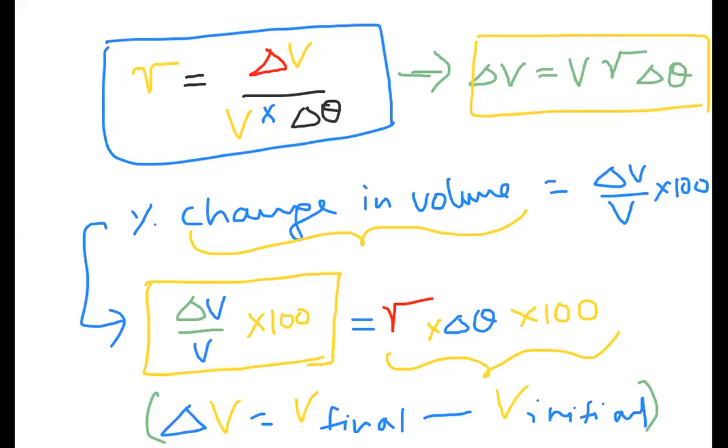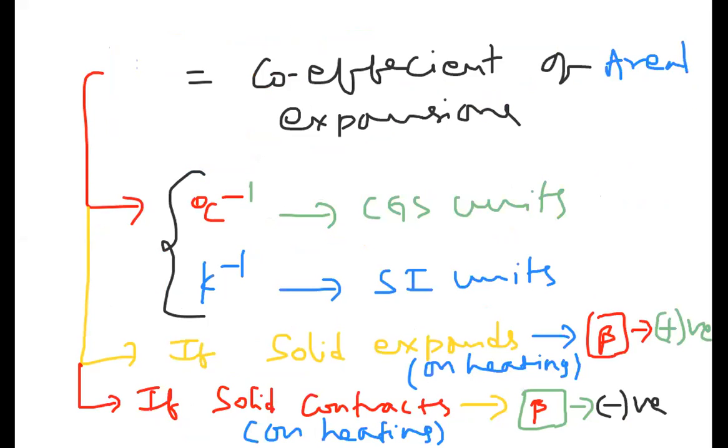So on the next page, what should I write now? Here gamma is the coefficient of volume expansion. And here again the unit is centigrade inverse, Kelvin inverse. Units wise there is no change, either alpha, beta or gamma. If the solid expands on heating, gamma is positive. If it contracts, gamma is negative.